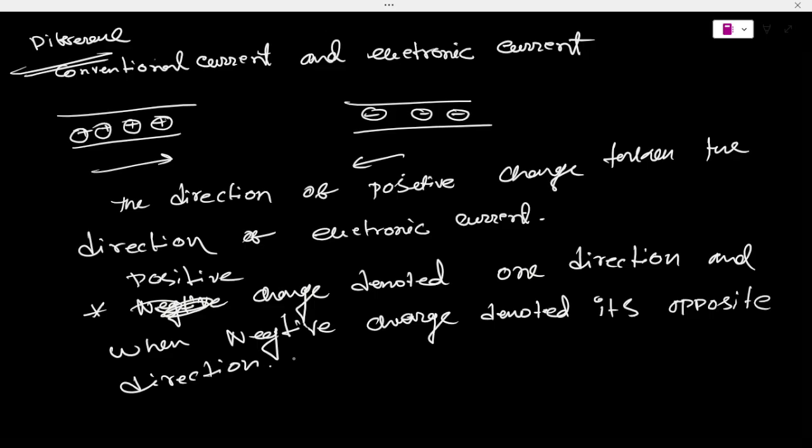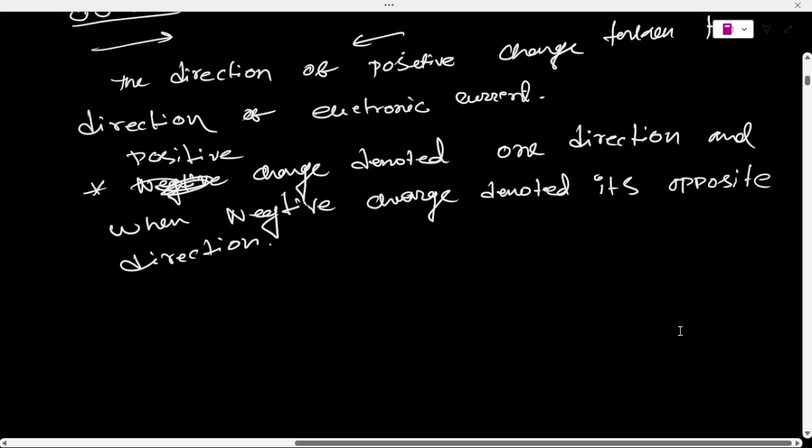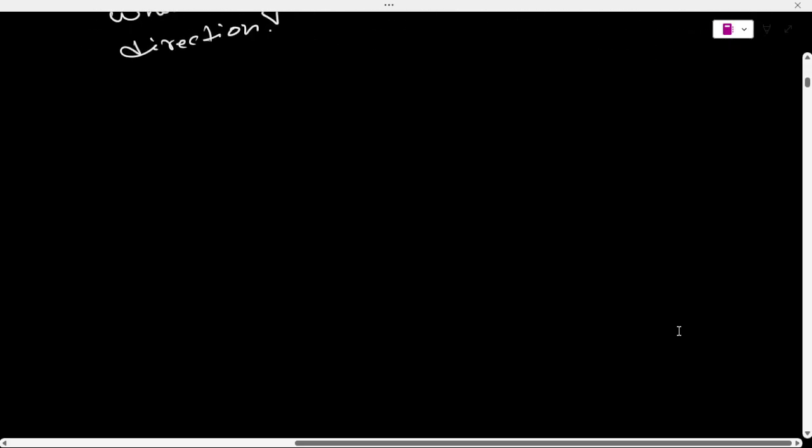So it is clear that the negative charge direction is definitely different from the positive charge direction. So you have learned several things here.